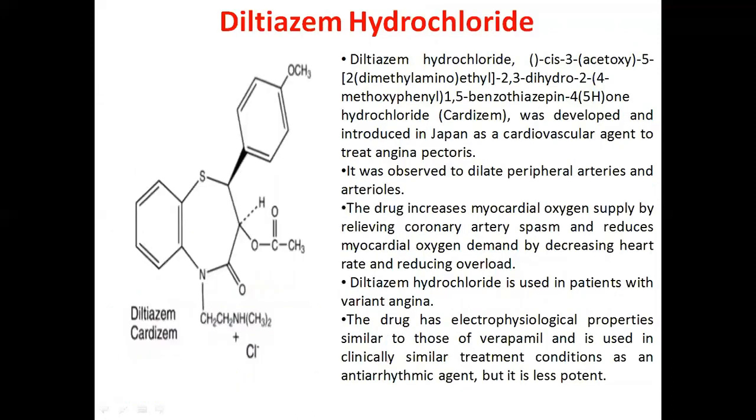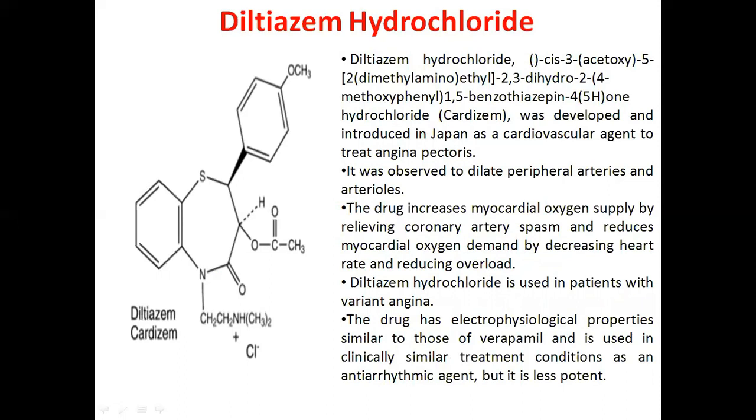Second example of a calcium channel blocker is diltiazem hydrochloride. It was developed and introduced in Japan as a cardiovascular agent to treat angina pectoris. It was observed to dilate peripheral arteries and arterioles. The drug increases myocardial oxygen supply by relieving coronary artery spasm and reduces myocardial oxygen demand by decreasing heart rate and reducing overload. Diltiazem hydrochloride is used in patients with variant angina.